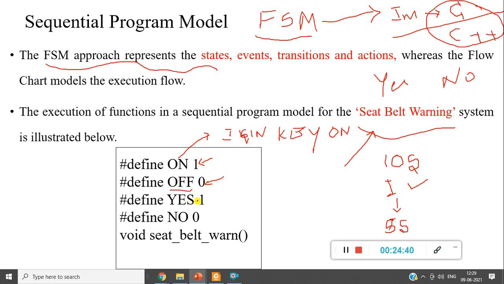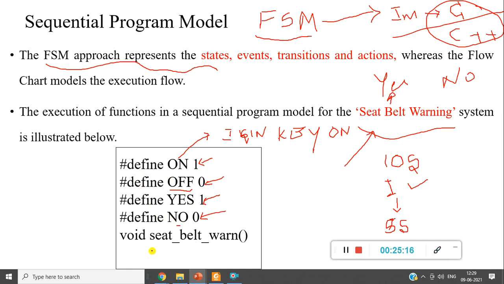Same thing, if I fasten the seat belt, then that is called yes. Yes belongs to fastening of the seat belt. If I don't wear the seat belt, then it is no, and that is defined as 0. Now I'm using on, off, yes, no, and if I use on, it is nothing but 1. If I use off, it is nothing but 0. That's the meaning here.